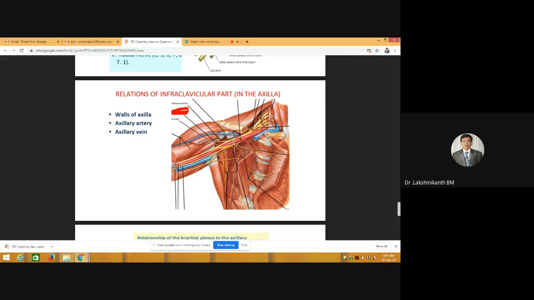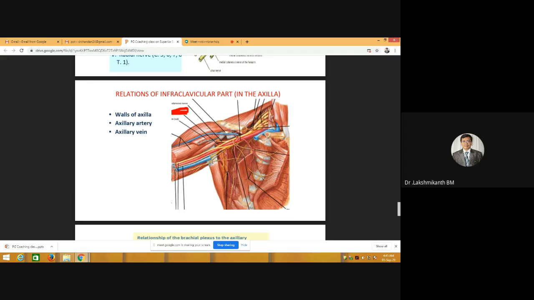Next, the posterior cord branches will all be posterior to the axillary artery, especially upper subscapular, lower subscapular, then the thoracodorsal in the middle, and then the axillary and the radial. These two, how to differentiate? Axillary will be going with a vessel, that is posterior circumflex humeral artery, whereas radial will be going with the profunda brachii artery. Axillary nerve will go to the quadrangular space, whereas radial nerve will go to the upper triangular space.